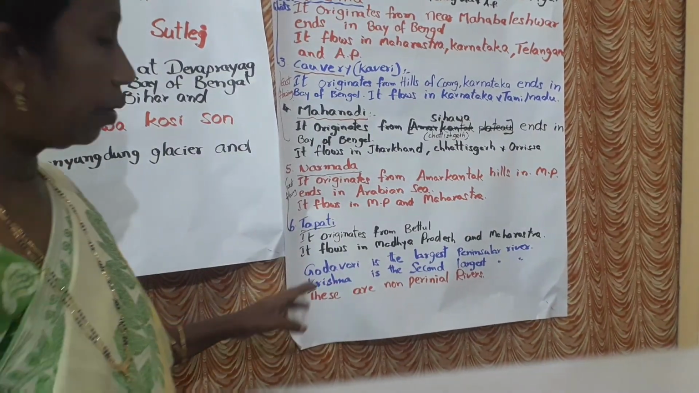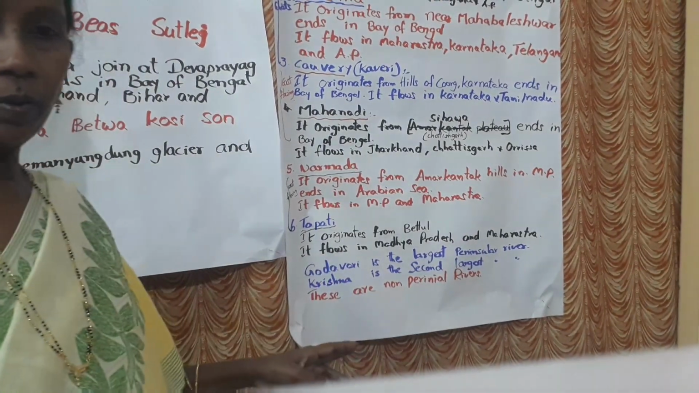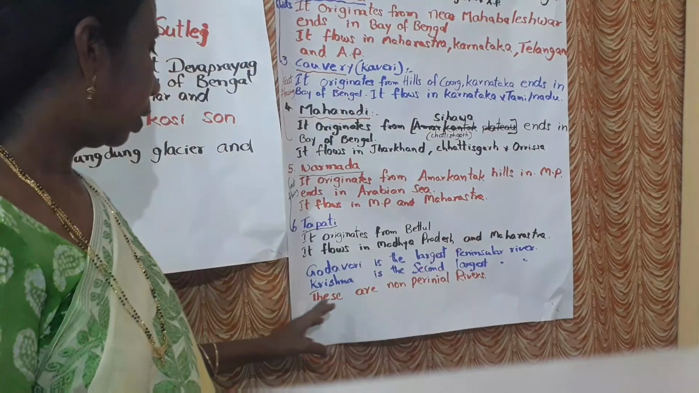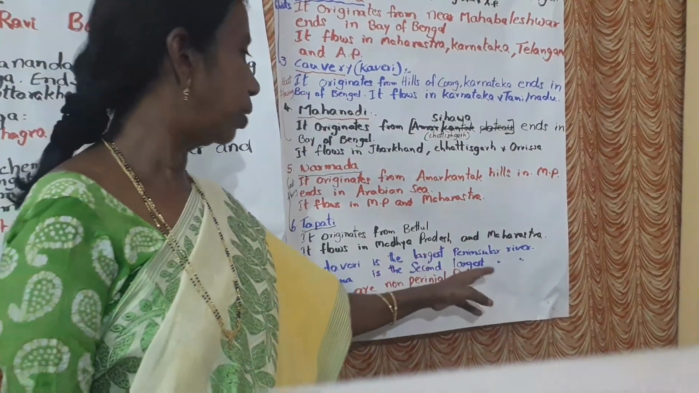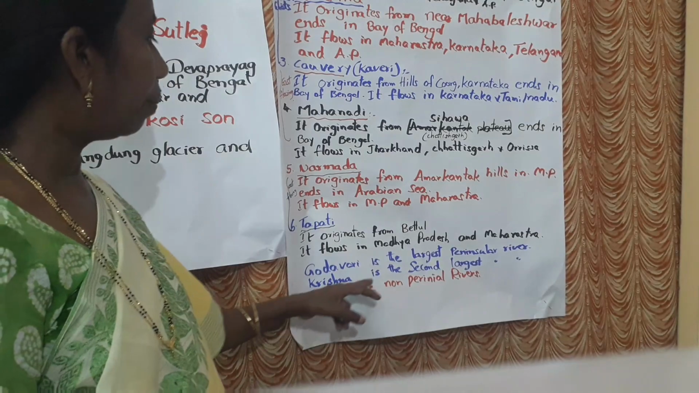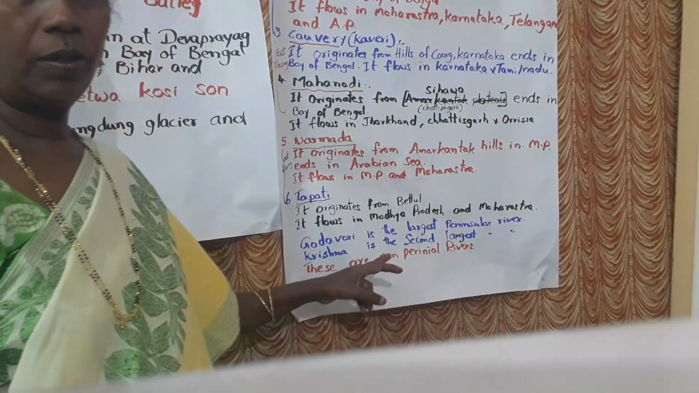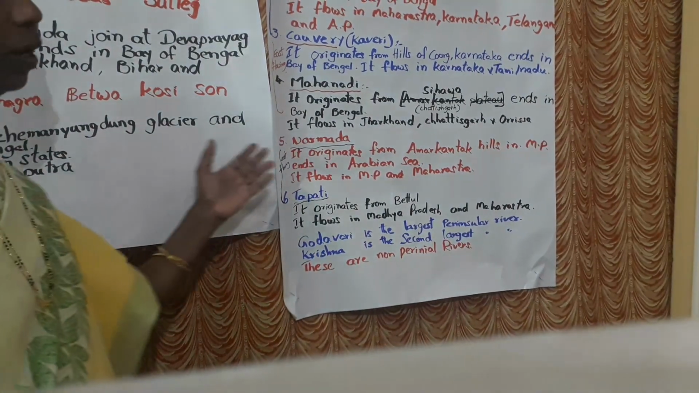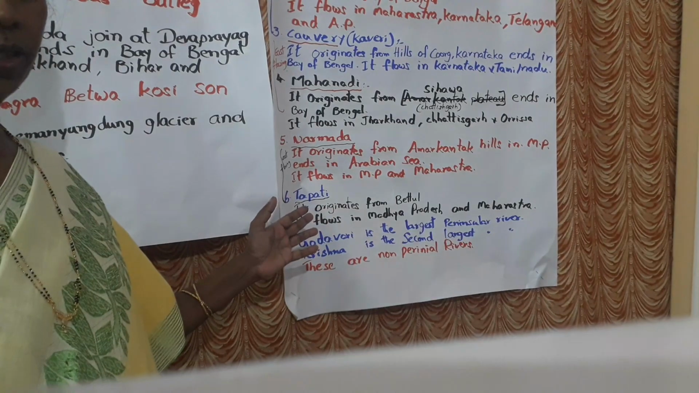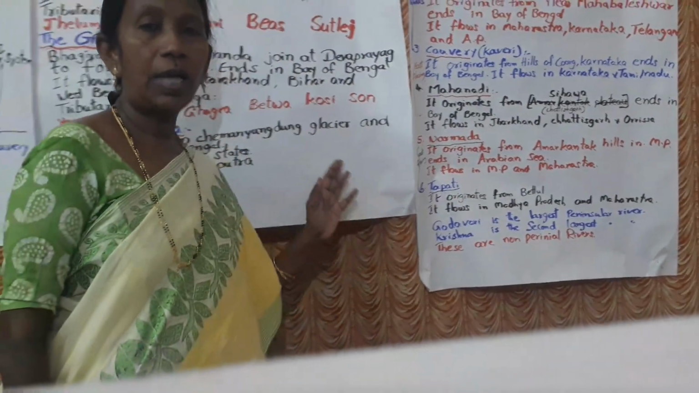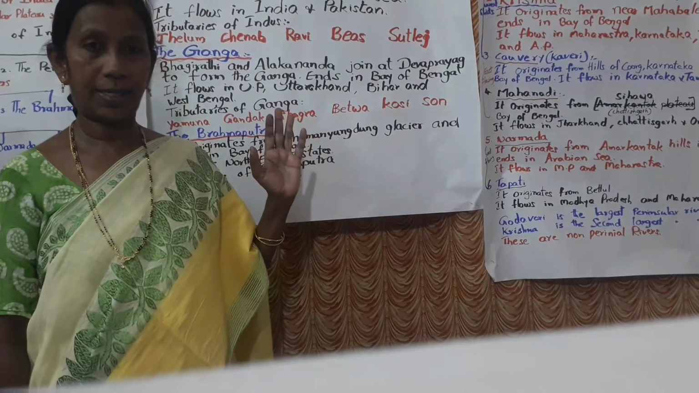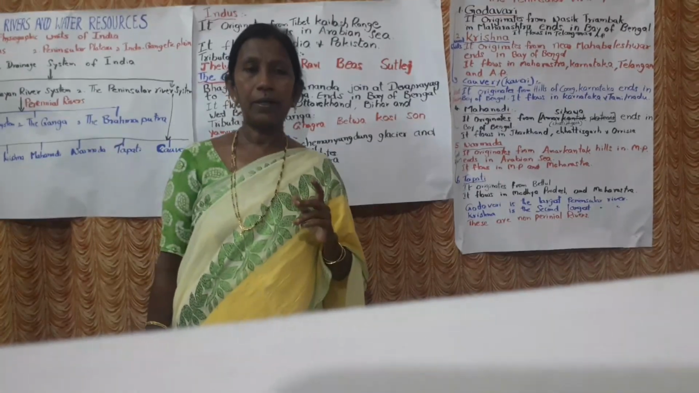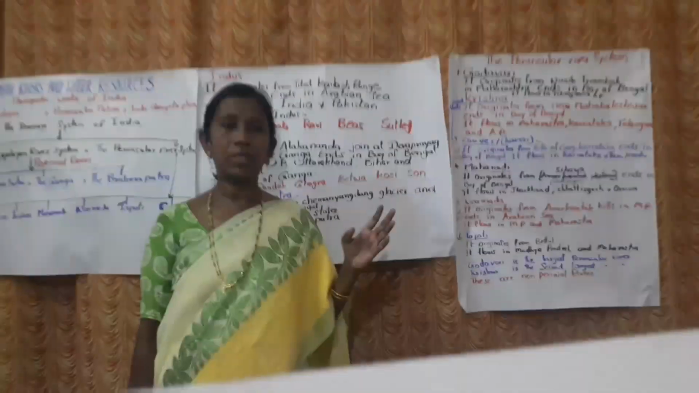Now we will see the important points for objective type. Godavari is the largest peninsular river, and Krishna is the second largest peninsular river. These are non-perennial rivers. Now, did you understand how many perennial rivers and non-perennial rivers there are? Children, did you understand? I just gave you an outline of the lesson. In the next class, we will see in detail in which areas, in which states, where it starts and where it ends.